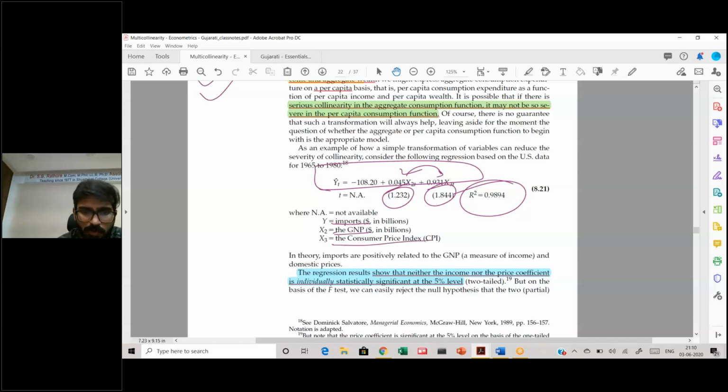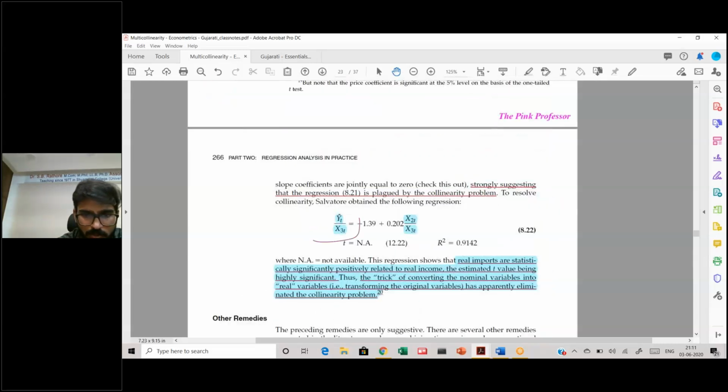What we have done is divide all the variables by x3. Now, as you divide, this becomes per capita imports, and this becomes per capita GNP. By dividing and re-estimating, this is coming out to be significant, and your R square is significant.